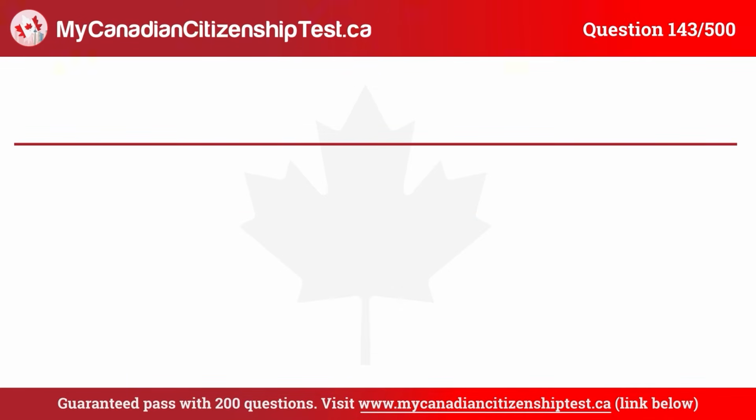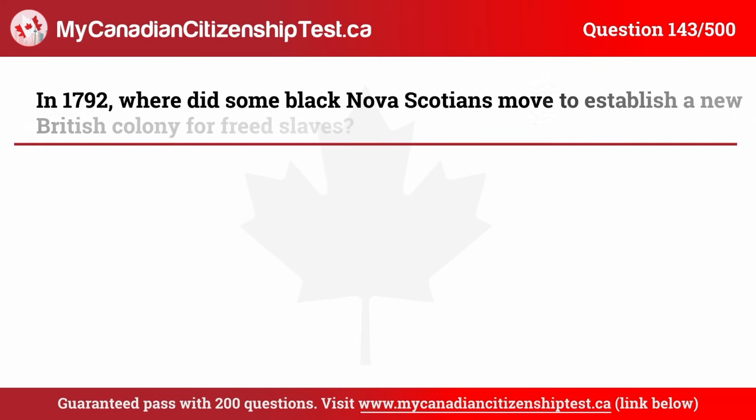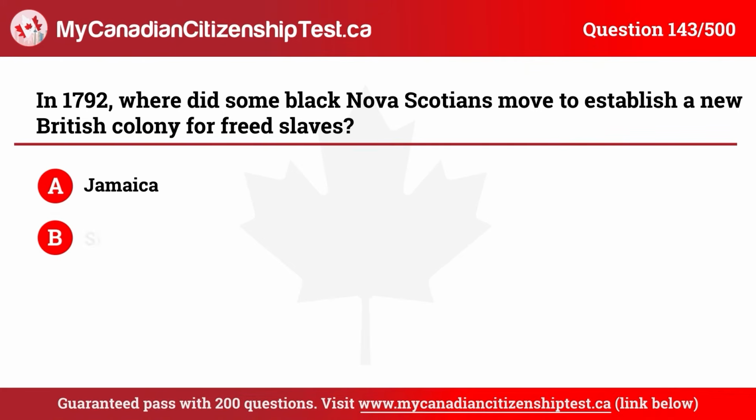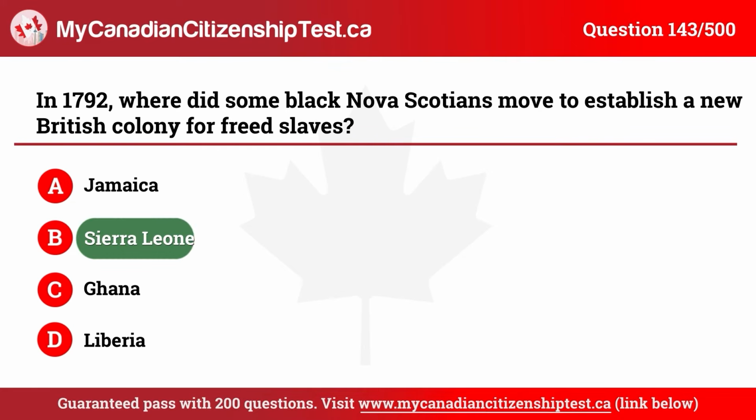Question 143. In 1792, where did some black Nova Scotians move to establish a new British colony for freed slaves? A. Jamaica, B. Sierra Leone, C. Ghana, D. Liberia. The correct answer is B. Sierra Leone.